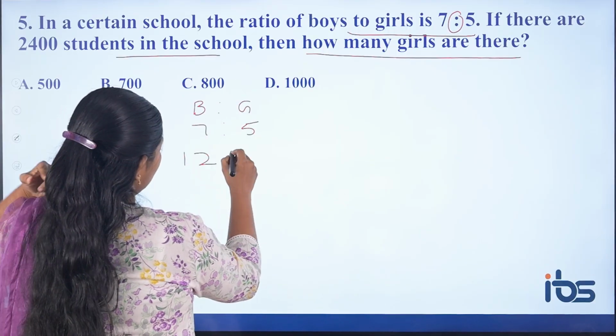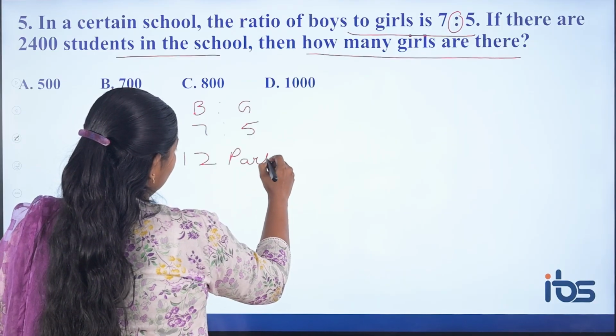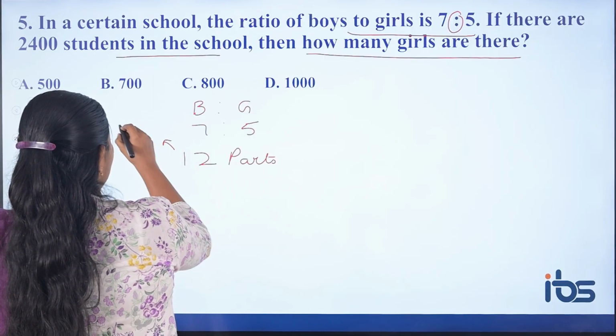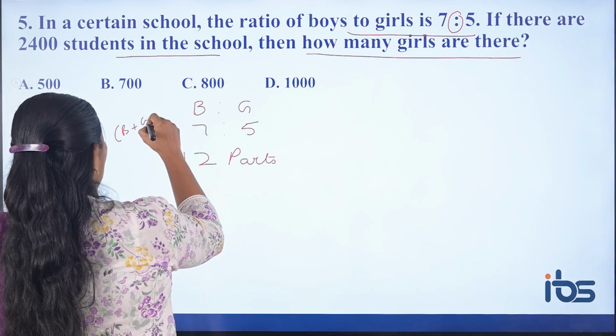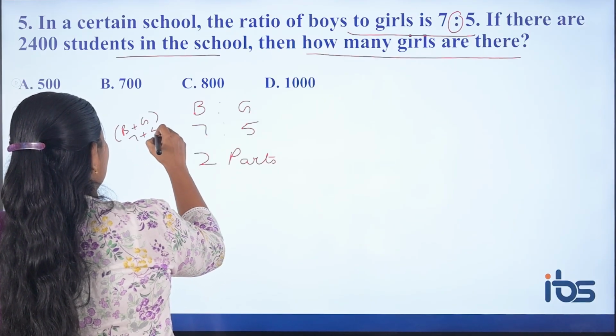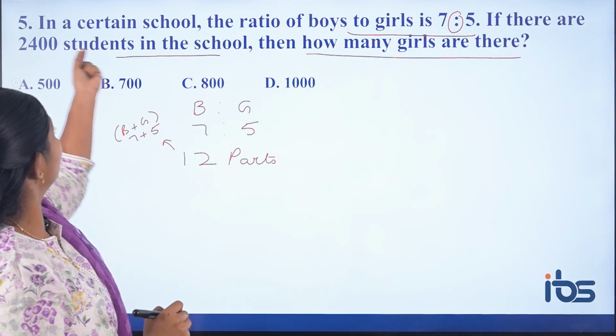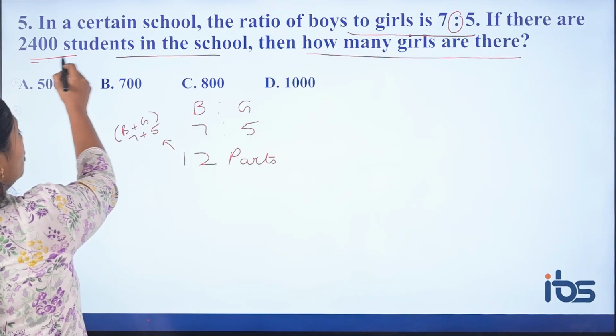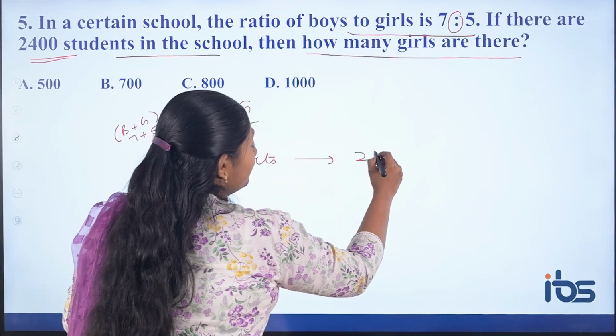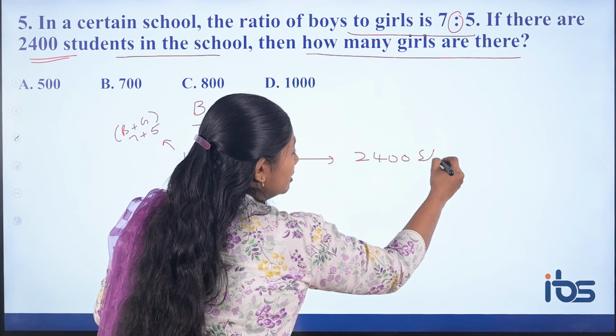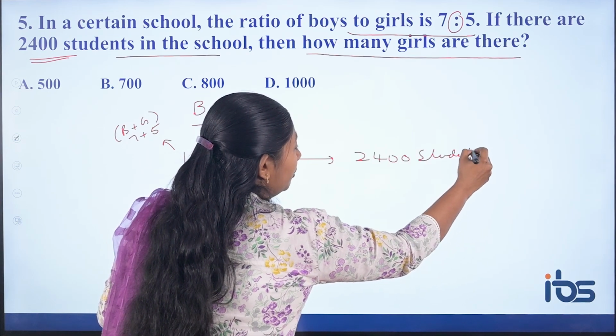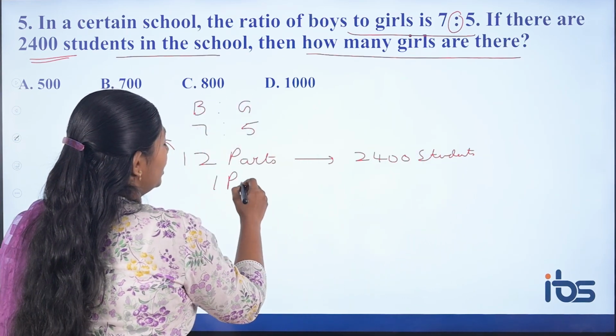So 12 units or 12 parts. How did I get 12 parts? Boys plus girls, total ratio, that is 7 plus 5. 12 parts is given as the total 2400 students. So this you are equating. So 1 part or 1 unit is what?